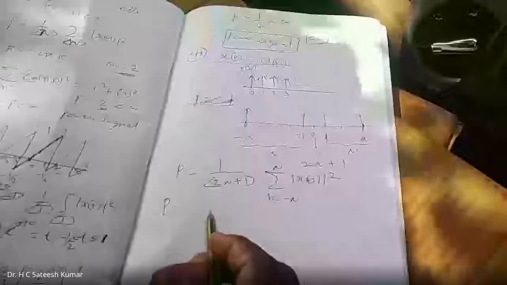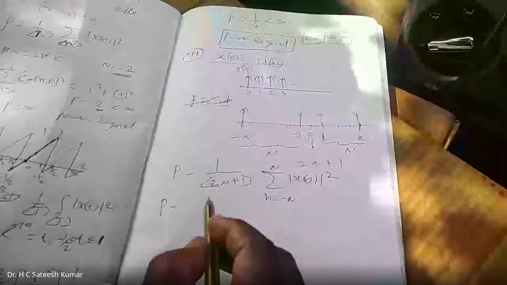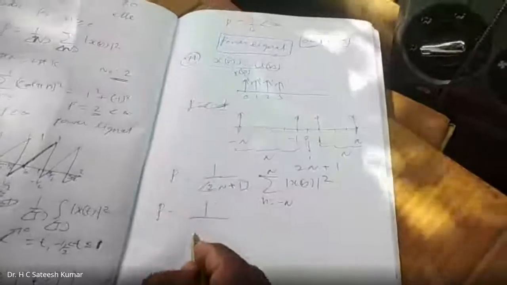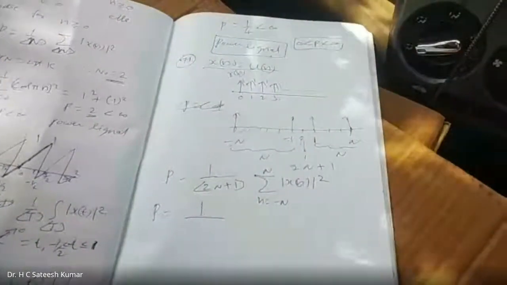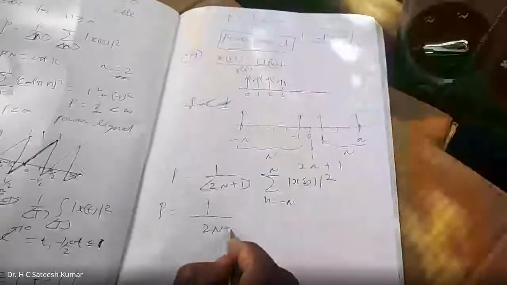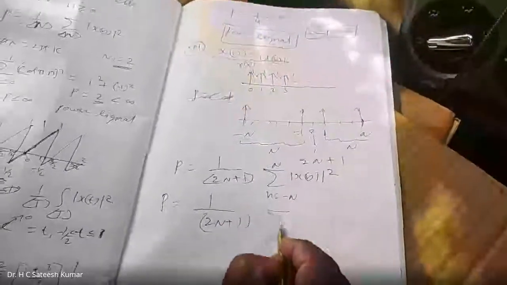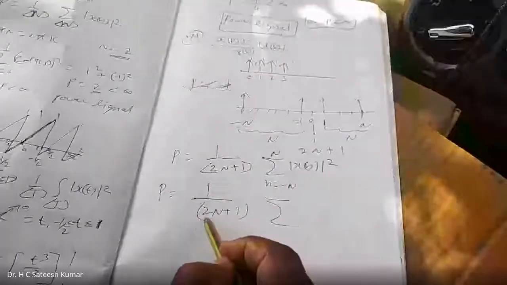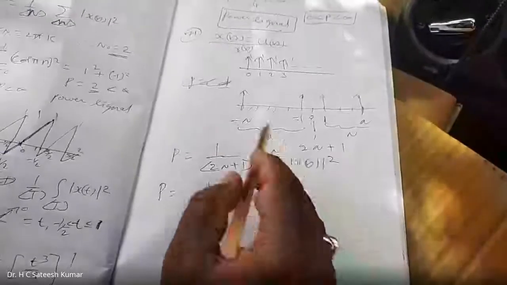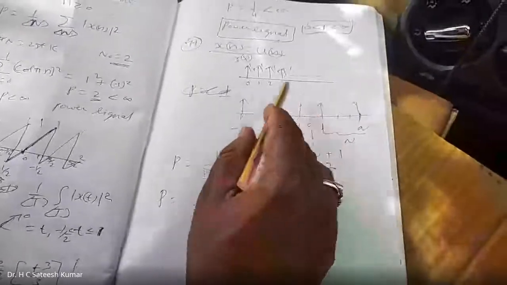Okay, right. Now, what is that? You can write it according to this one: 1 by 2n plus 1, summation. Even though the period is 2n plus 1, the signal element is ranging from where to where? 0 to n.